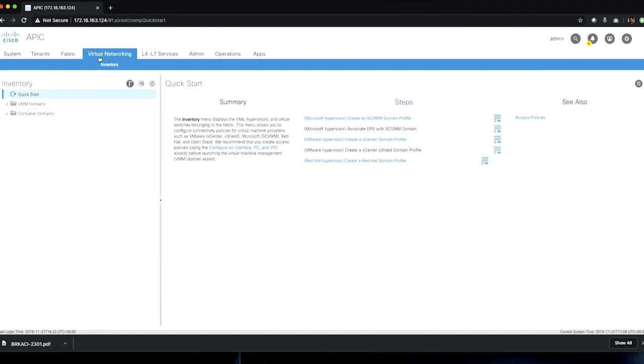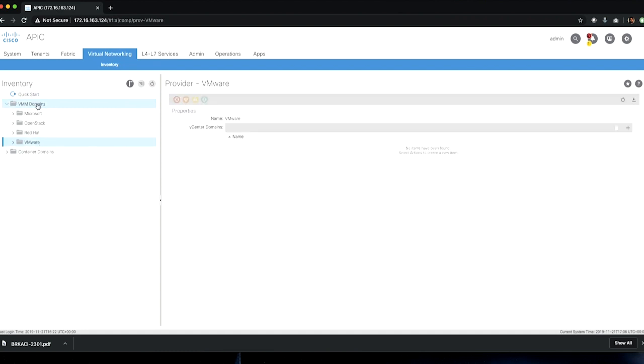Once we have defined the VMM pool, we are then going to move to the Virtual Networking tab. Under the Virtual Networking tab, we have an option for VMM domains. Under the VMM domains, we have various options such as Microsoft, OpenStack, Red Hat, and VMware. If you want to create VMM domains for one of these hypervisors or vendors, right-click on that vendor name and say Create vCenter domain or Create SCVMM domain. So we go under the VMware and say Create vCenter domain.